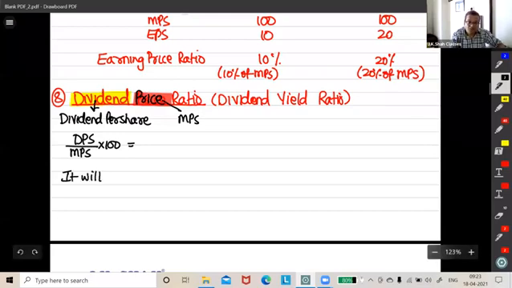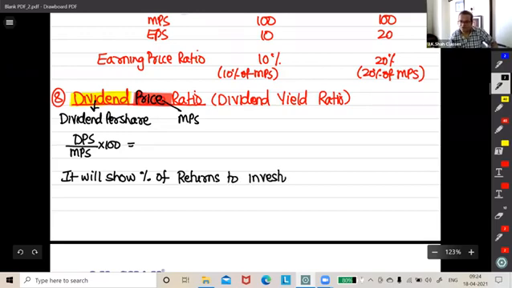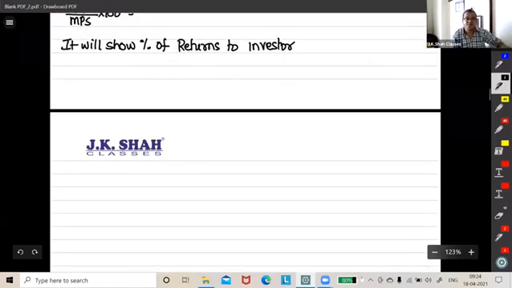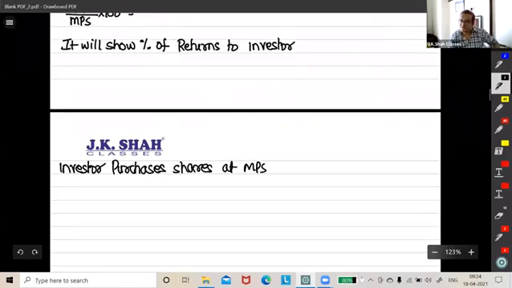It will show the percentage of returns to the investor. Why, sir? There is a reason. See, an investor purchases shares at MPS. He doesn't buy at face value. The day I get shares of a good company at face value, that would be a big lottery. Not possible. So the investor purchases shares at what? MPS.